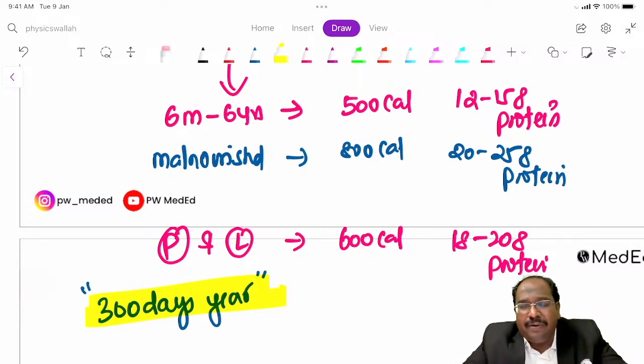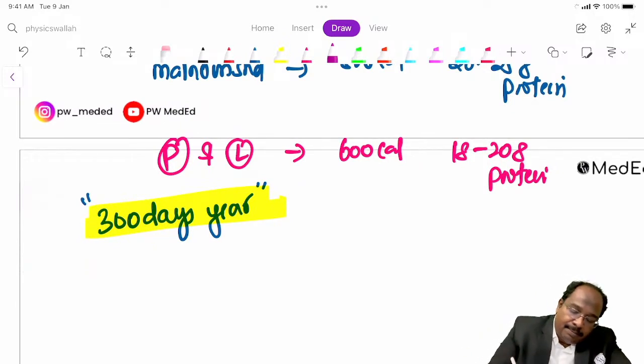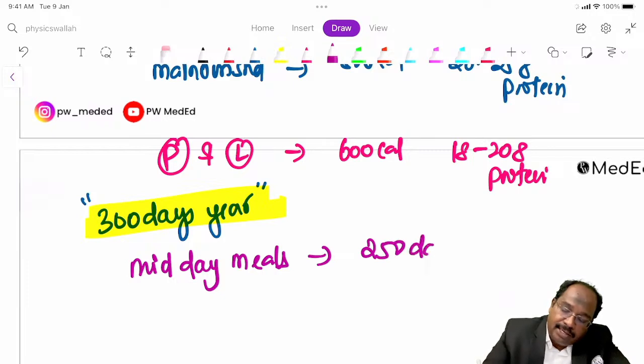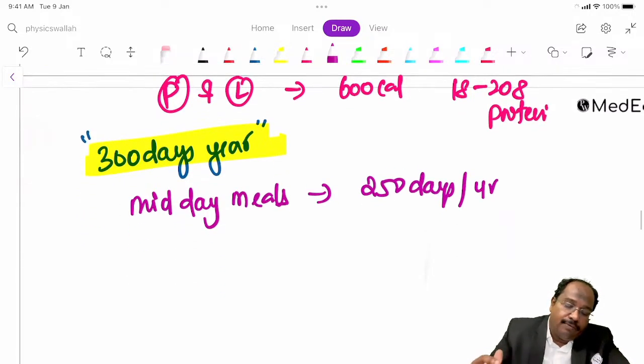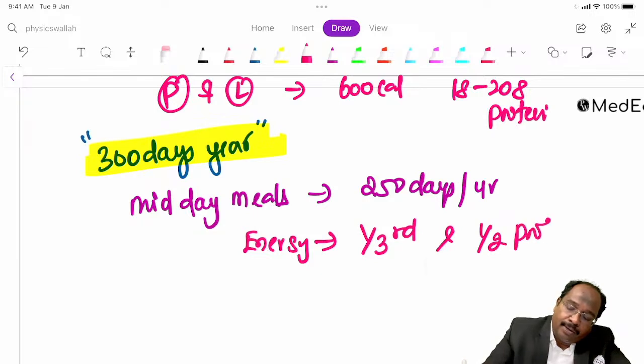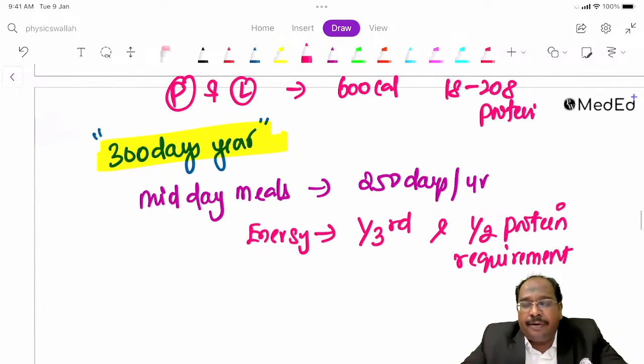As part of the National Nutrition Mission, we have the Poshan Abhiyan. Now what you are discussing is midday meals. For midday meals in schools they have to provide food 250 days in a year. Every day the children should be provided food that fulfills one third of the energy and half of the protein requirement.